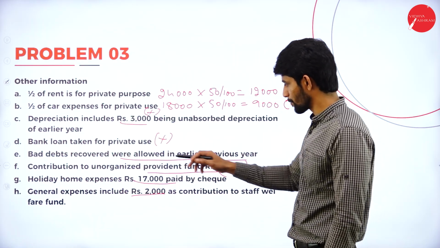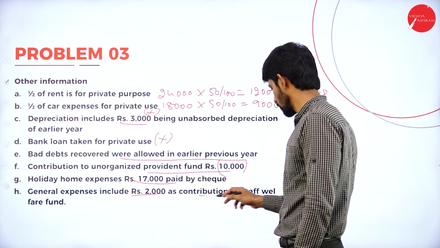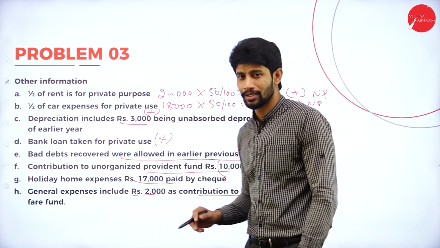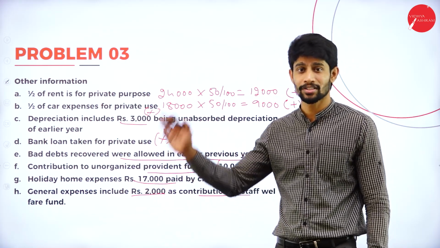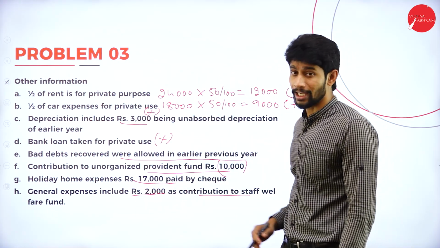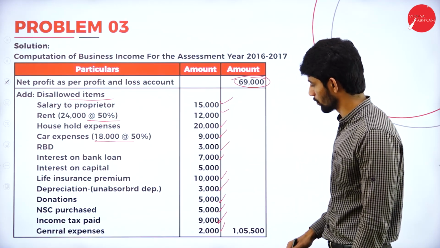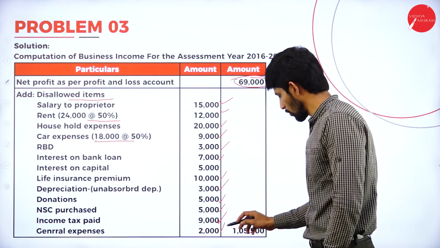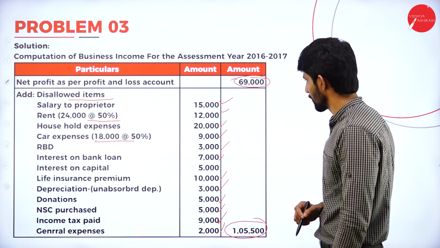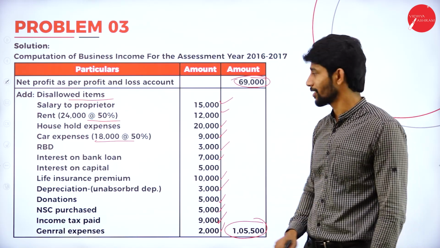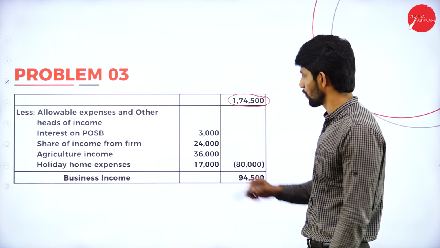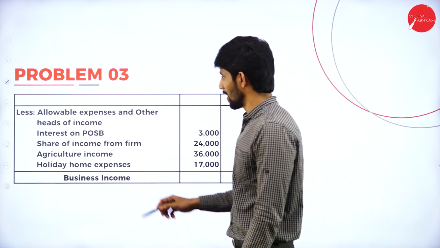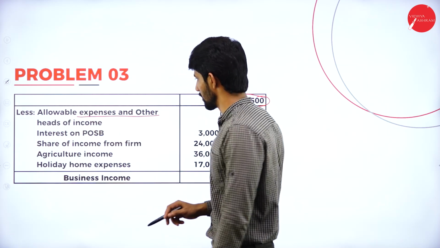Here general expenses include rupees 2,000 as contribution to staff welfare fund. If he is contributing it to the staff welfare fund, he can ask for deduction under section 80C, but not as an expenditure. So we added it back to the net profit. Total of the inner column you will get 1,05,500. Add with 69,000, you will get 1,74,500. Now less allowable expenses and other heads of income.